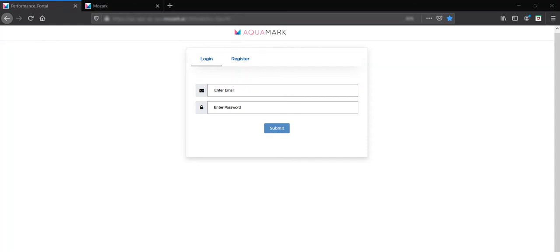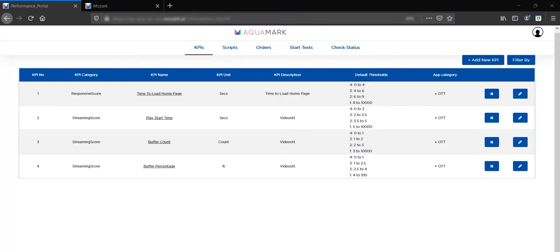Now, let us see how to conduct experience testing using MOZARK. First, log in to the operations portal. After logging in, you are required to add a script if it is not available in the portal.